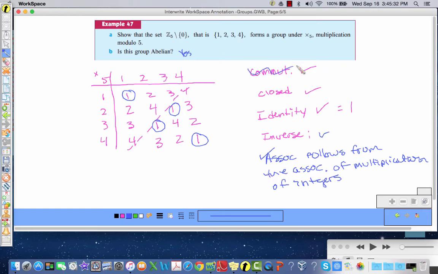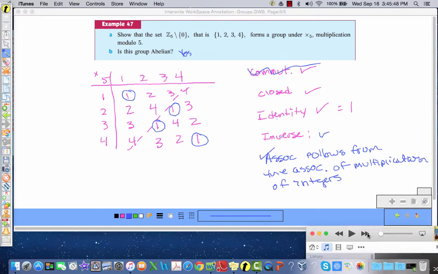Now, we didn't need commutative. Sorry, that's not one of the axioms. That just shows me that it's an Abelian group. But we have closed, we have identity, we have inverse, and we have associative. So we have shown that it is a group. And I think that deserves a little bit of a celebration.